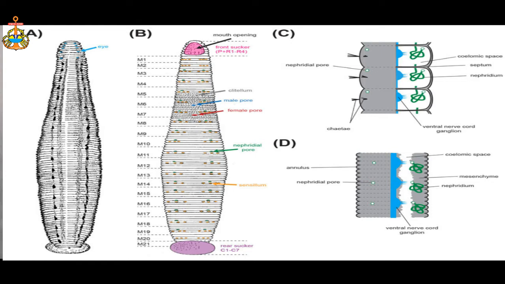Each segment is further superficially subdivided into rings or annuli. So these rings or annuli are a very, very important feature present over the leech. A temporary clitellum is formed on segments 9 to 11, which is meant to produce a cocoon during the breeding season.